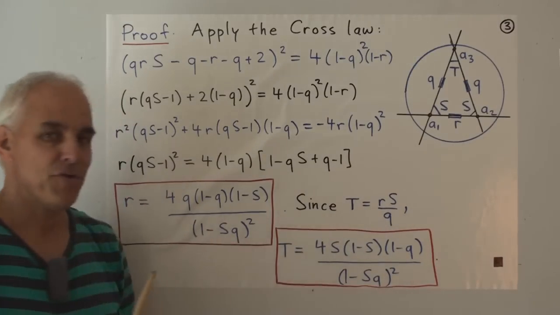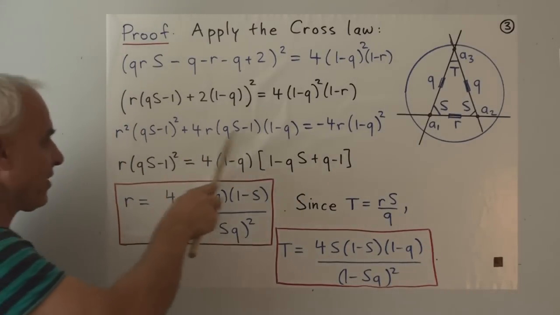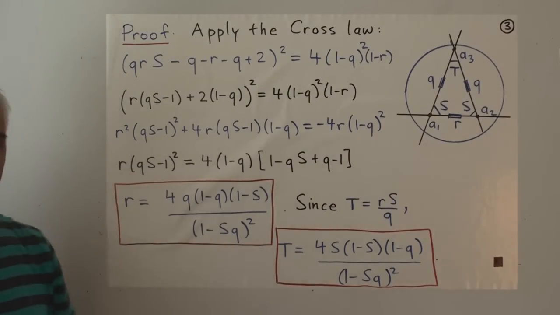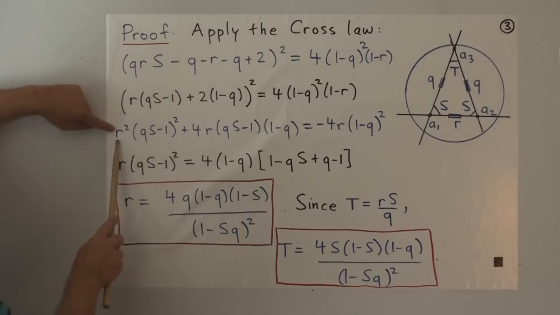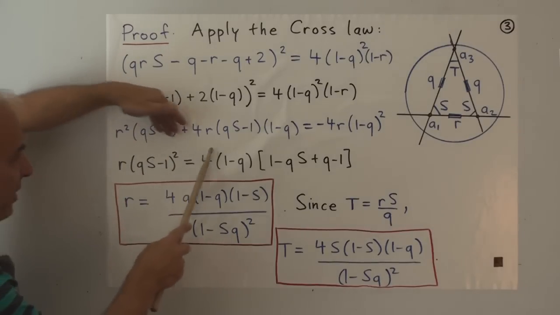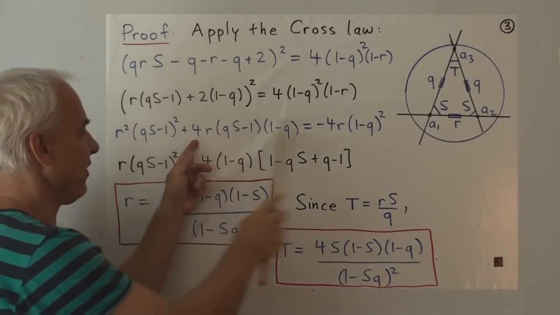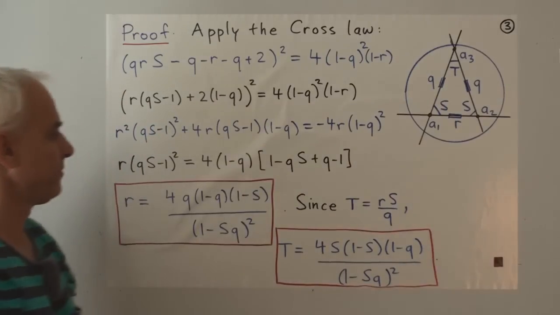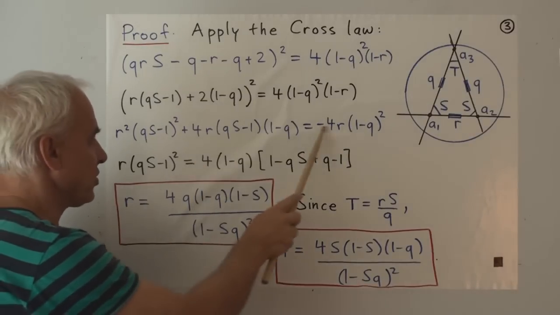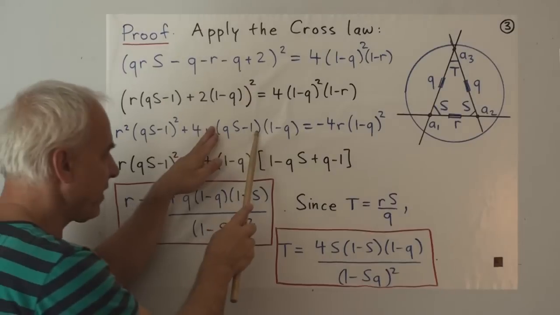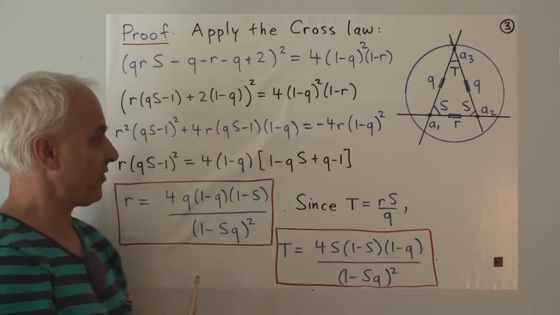Now the equation has a common R in all of the terms. So we can cancel that common R, and then there's only a single R left. And we end up with a linear equation. So we'll get an R times this term here squared. We'll bring the other stuff, which now doesn't involve R, to the other side. So imagine we've divided by R, and then we're going to bring this to the other side. There's a factor of 1 minus Q, which is common. There's a factor of 4, which is common. When we bring this to the other side, it changes from QS minus 1 to 1 minus QS, because it negates.